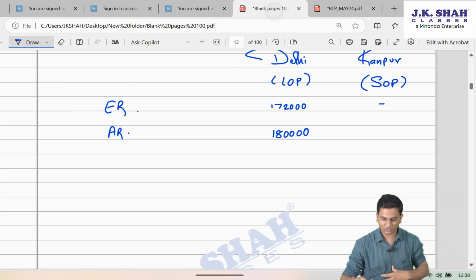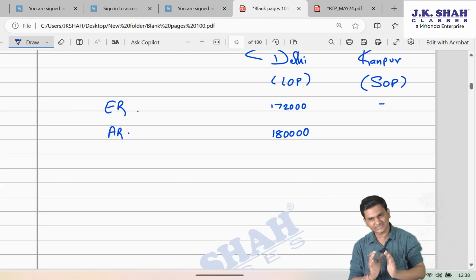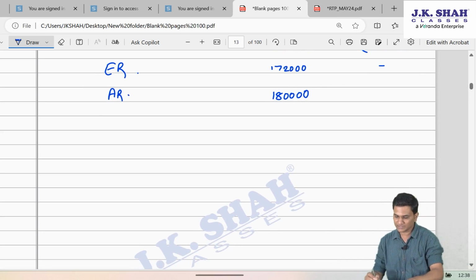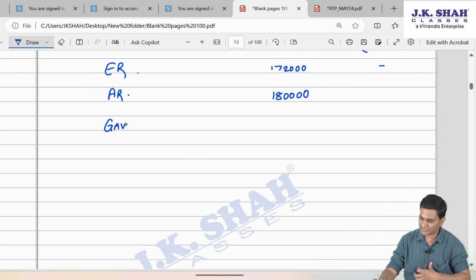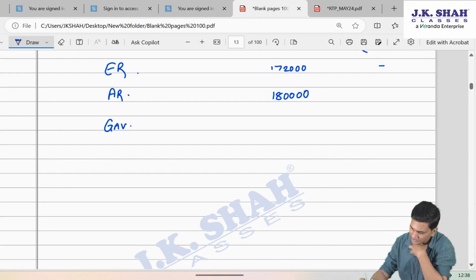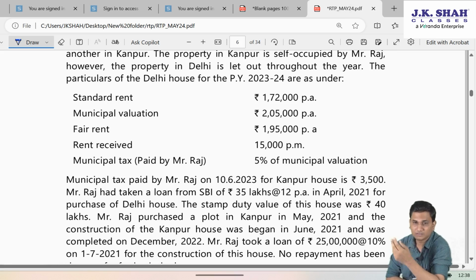But since there is no unrealized rent, this actual rent will be as it is. Similarly, since there is no vacancy, there is no treatment of vacancy to be done. We will directly get the gross annual value by comparing these two figures, whichever is higher. So 180 will be the gross annual value.